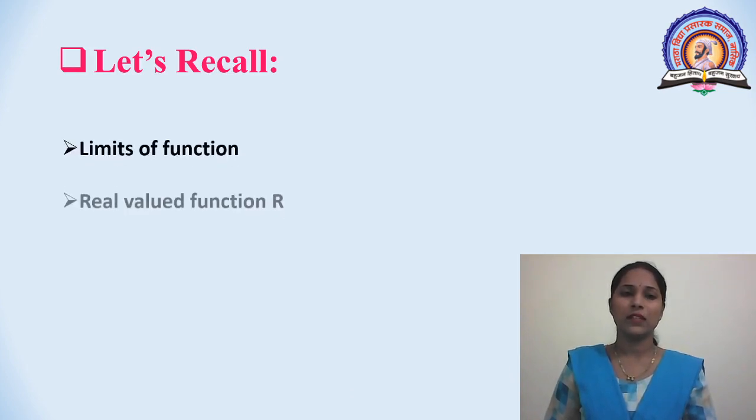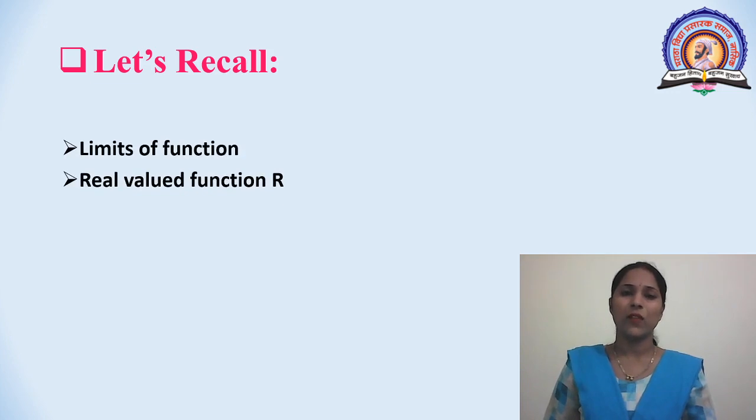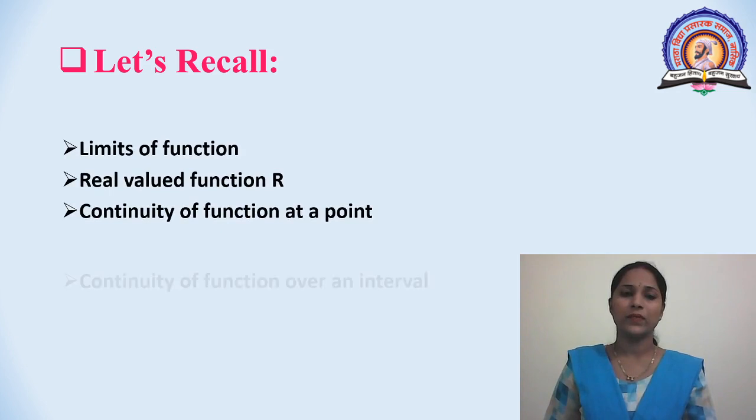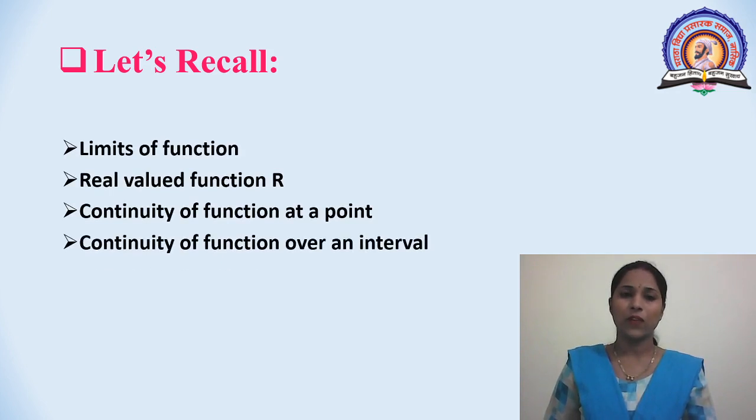In previous lectures, we studied limit of functions, real valued function of R, continuity of function at a point, continuity of function over an interval, intermediate value theorem.